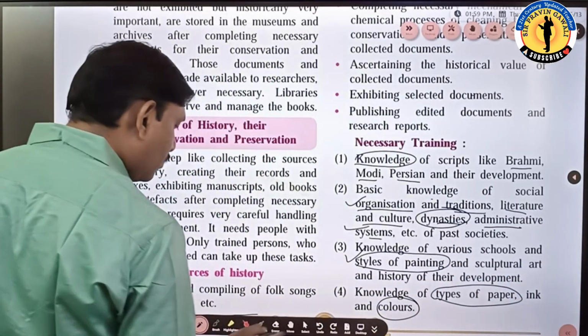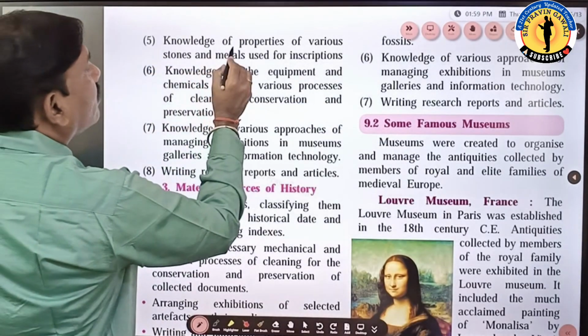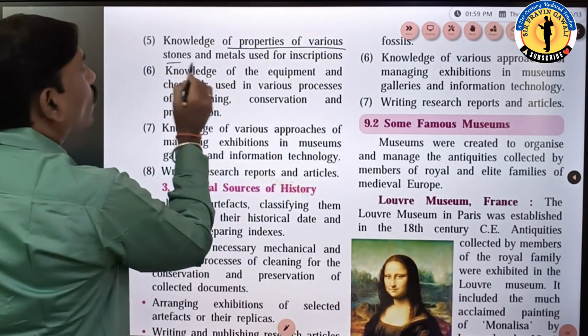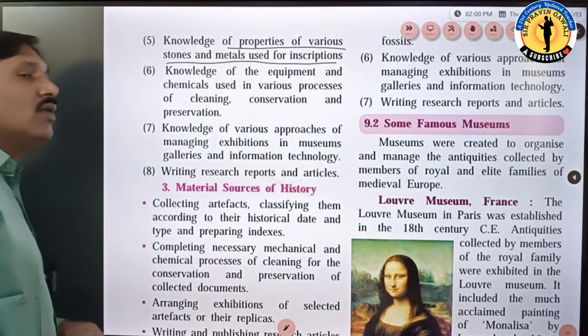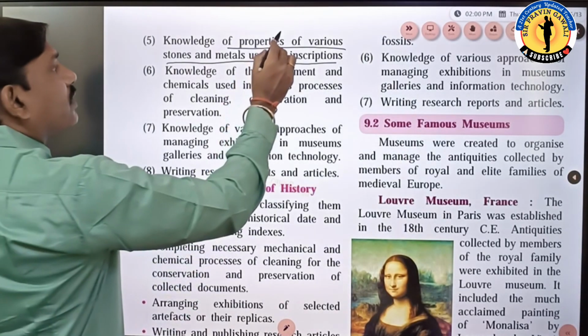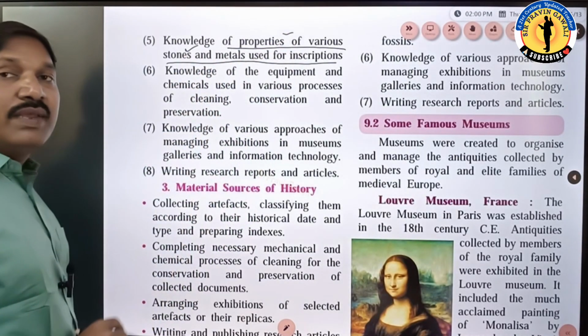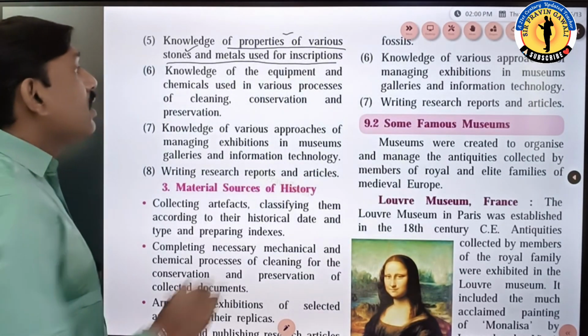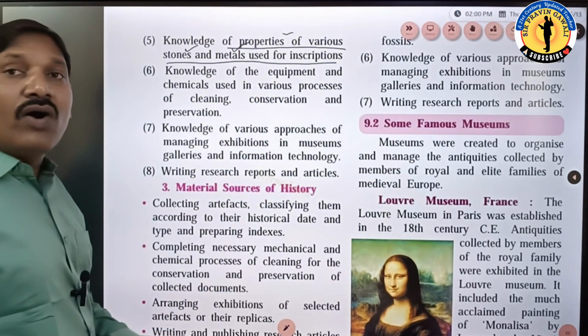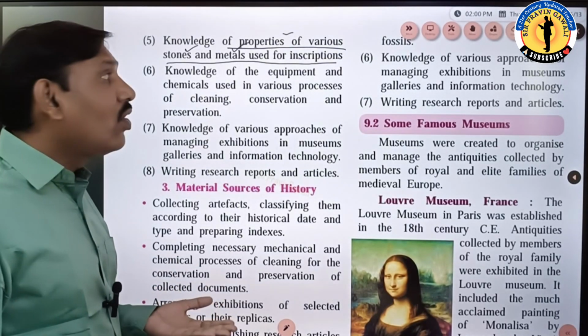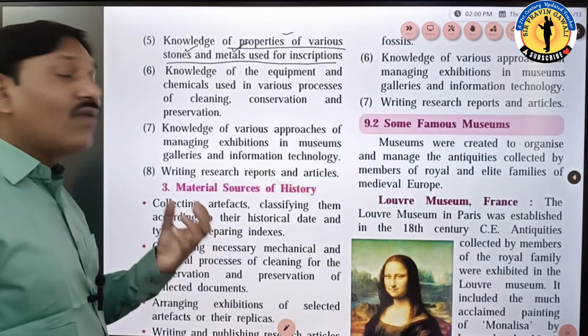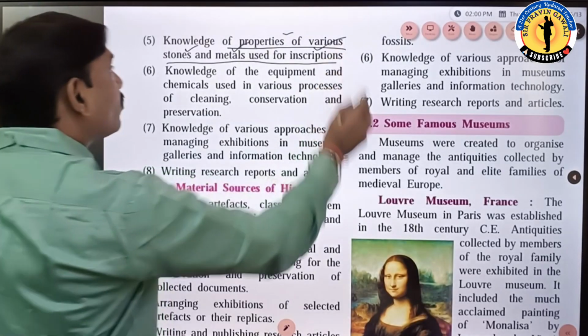Now let's move further, students. Fifth one, that is the knowledge of properties of various stones, metals used for inscription. This is also very important. You should have the knowledge of properties of various stones, what kind of stone is being used for carving, what kind of metal is being used for inscription, for example copper plates or silver plates or gold coins. What kind of metals are used for the particular inscription, that is also very important.